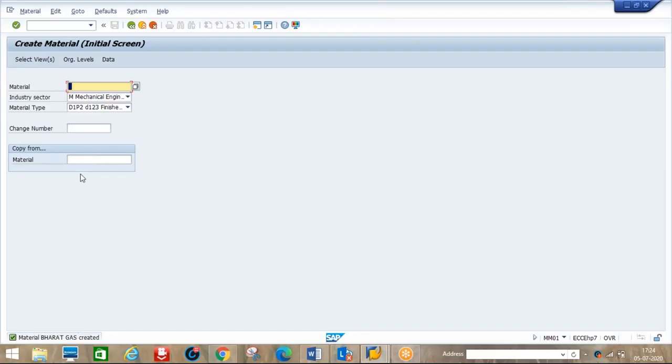I will show you where we enter the cylinders at the time of goods receiving, but we need to create the material first. For example, Bharat gas cylinder. Then I will make it as a cylinder.